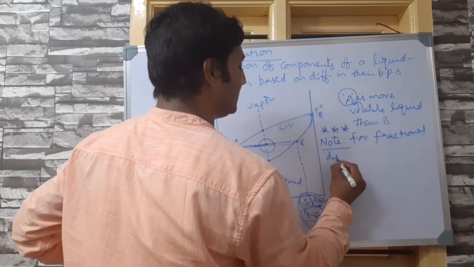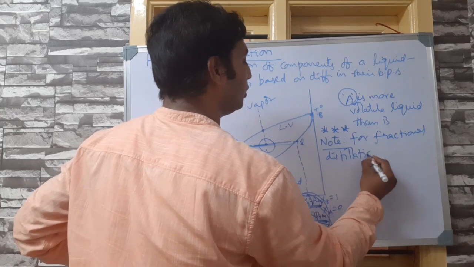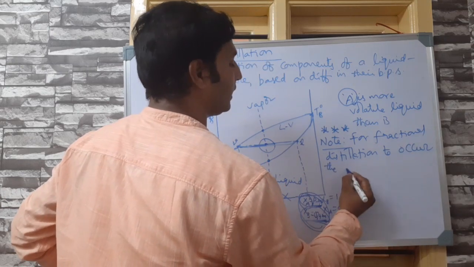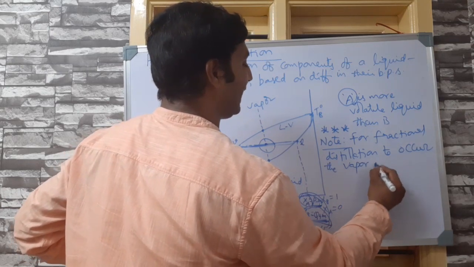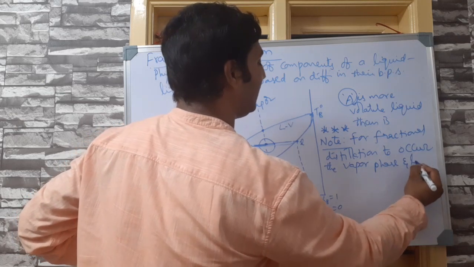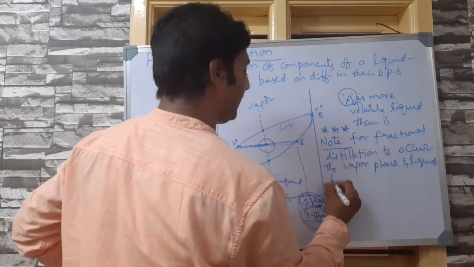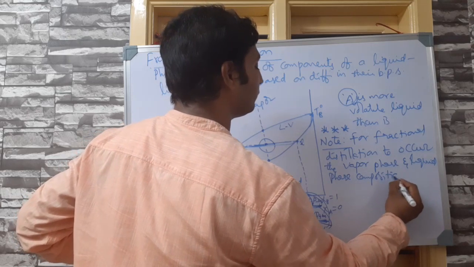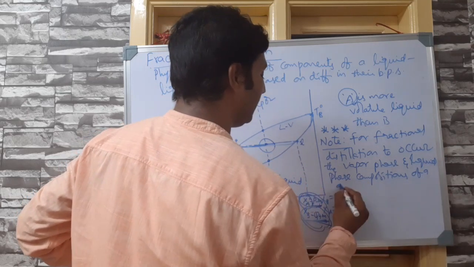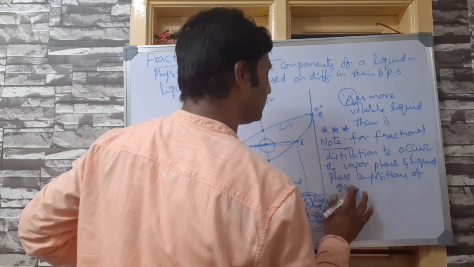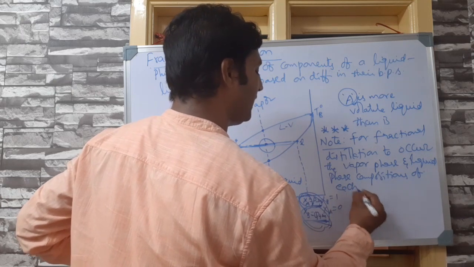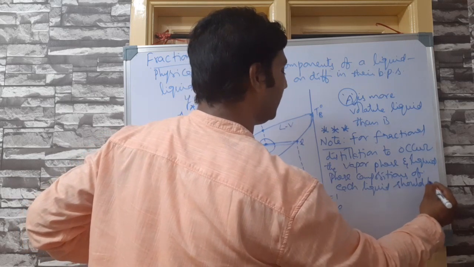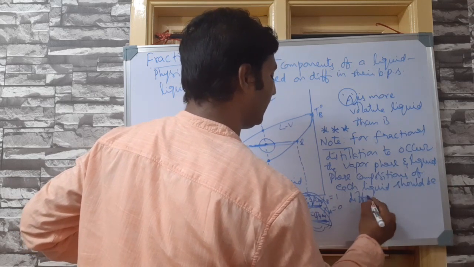So for fractional distillation to occur, the vapor phase and liquid phase compositions of a given liquid, of each liquid I can say, should be different.